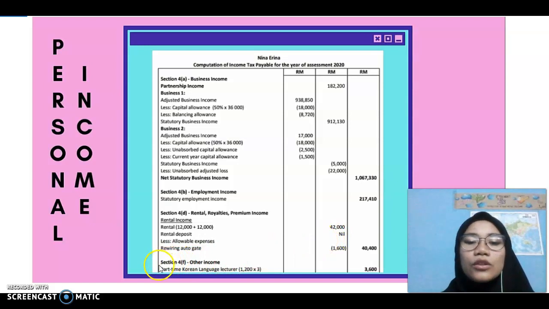Next, we will go to section 4F, which is other income, where Nina Arena became a part-time Korean language lecturer for 3 months. So this is the income earned by her.